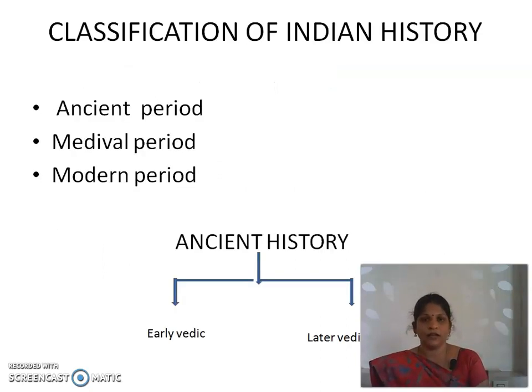Then a small recap about the full lesson. What we learned in the first chapter of history. The first chapter of history is what, where, how and when. From this, what we learn: why we study history. Indian history is classified into three, that is ancient history, medieval history and modern history. Ancient history is divided again into early Vedic and later Vedic. Later you can know about these things.